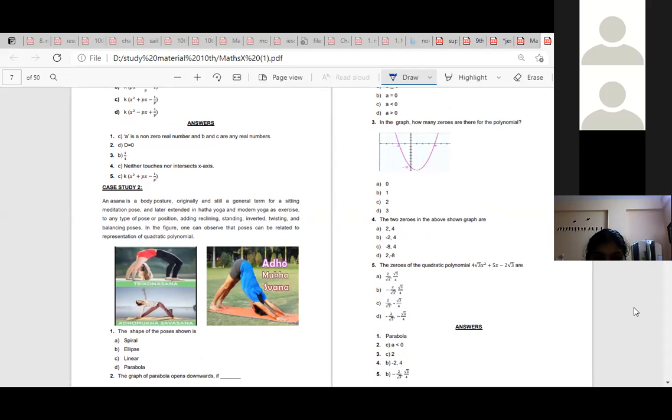Asana is a body posture originally and still a general term for a sitting meditation pose. The latter extended in Hatha Yoga and modern yoga as exercise to any type of pose or position, adding reclining, standing, inverting, twisting, and balancing poses. In the figure, one can observe that poses can be related to representation of quadratic polynomial. The shape of the poses shown is a parabola.